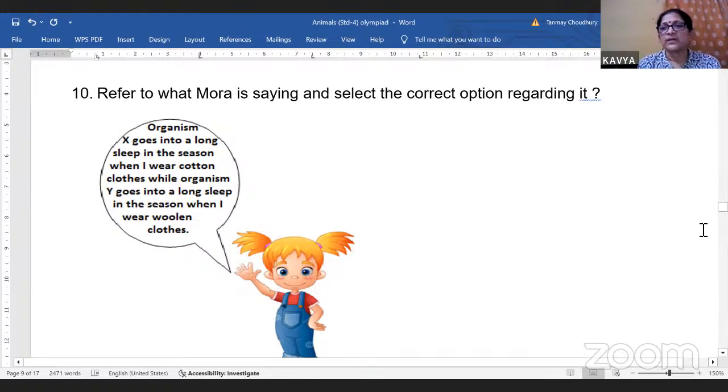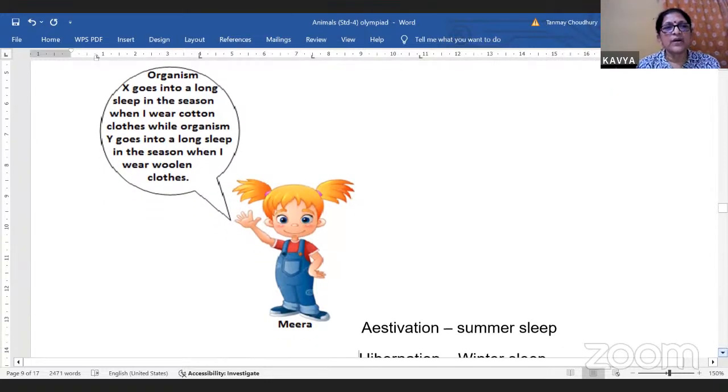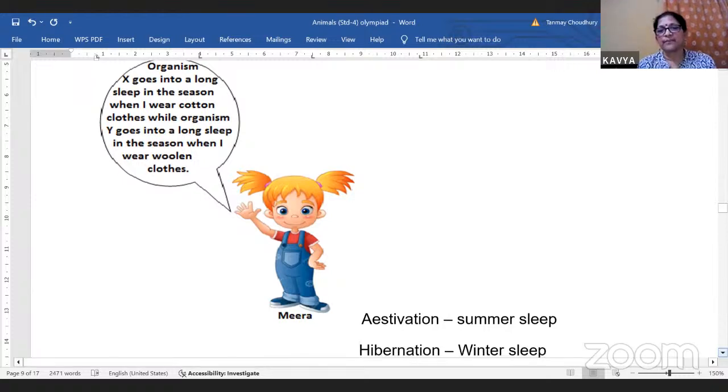Organism X goes into a long sleep in the season when I wear cotton clothes, that is in summer. Organism Y goes into a long sleep in the season where I wear woolen clothes, that is in winter. So Y hibernates and X estivates.